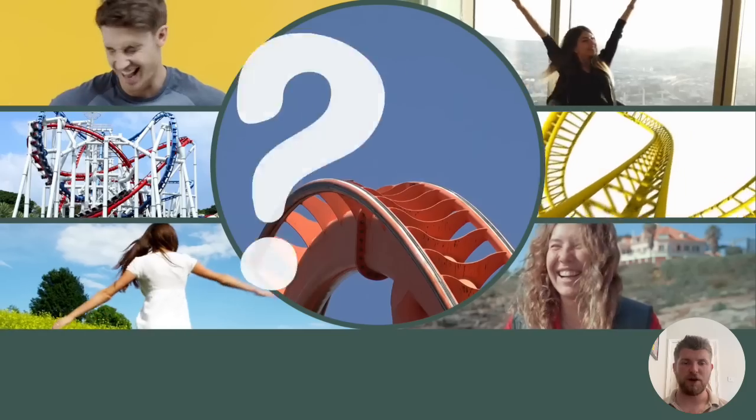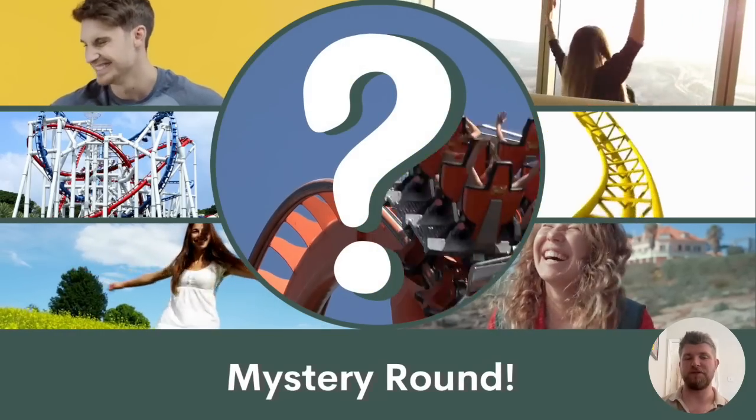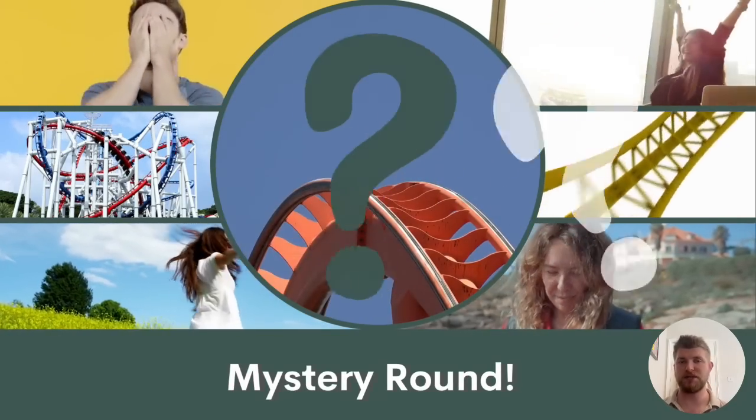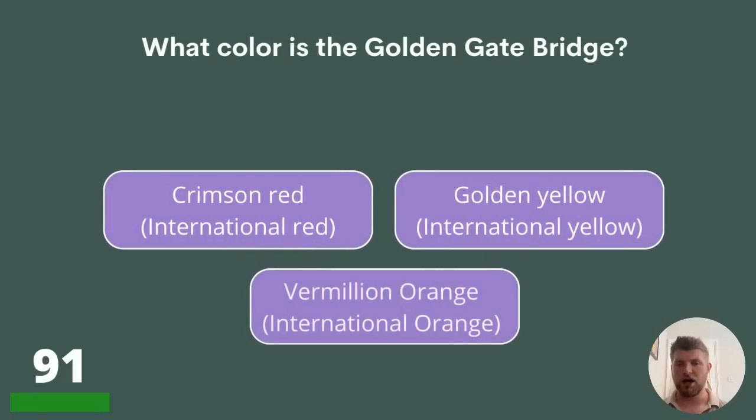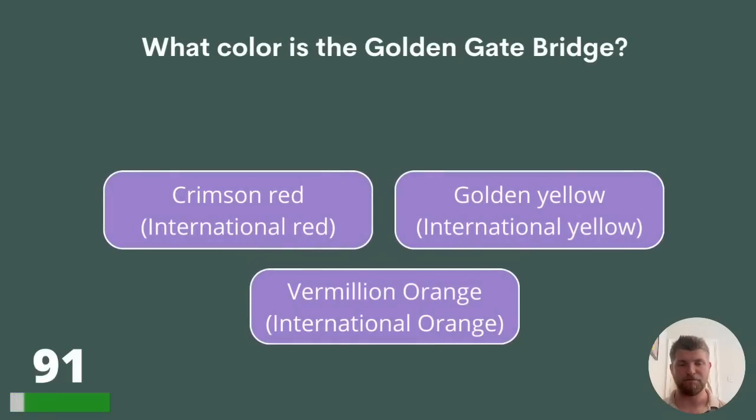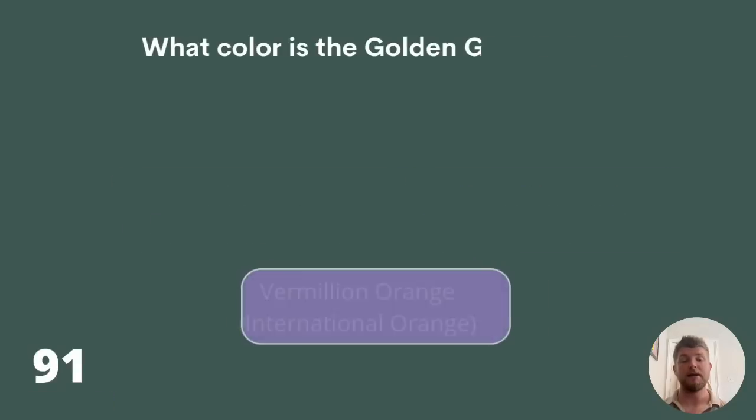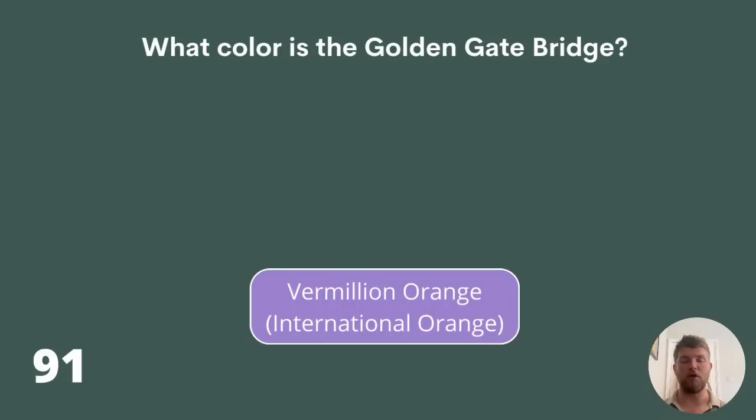And now to finish off our quiz, we always have a mystery round of 10 questions that could be about absolutely anything. What colour is the Golden Gate Bridge? Crimson red, golden yellow, or vermilion orange? They're all classed as the international colours, as you can see on the answers there. The correct answer is vermilion orange.